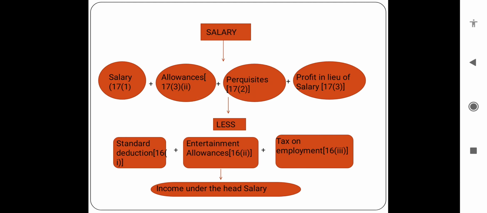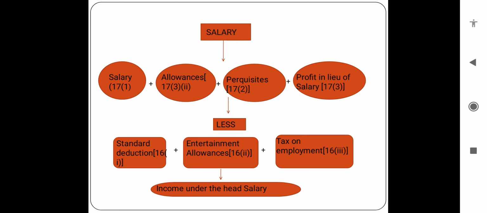Next, to know how to compute this salary income. To see about salary, that means section 17 subsection 1 of the Act includes the items that come under this salary head. Next, to know about allowances. The meaning of allowances is given under section 17 subsection 3 and subdivision 2 of the Income Tax Act.